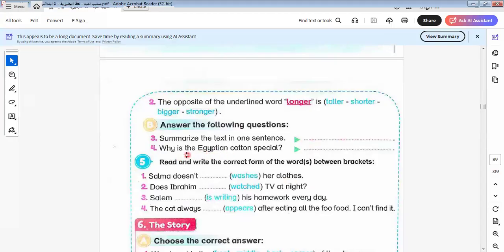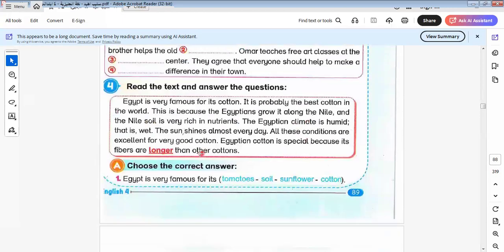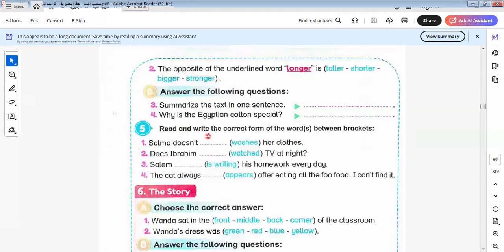Why is the Egyptian cotton special? Because it's longer, as we know during the text. Special because its fibers are longer than other cottons. So let's do this exercise together.